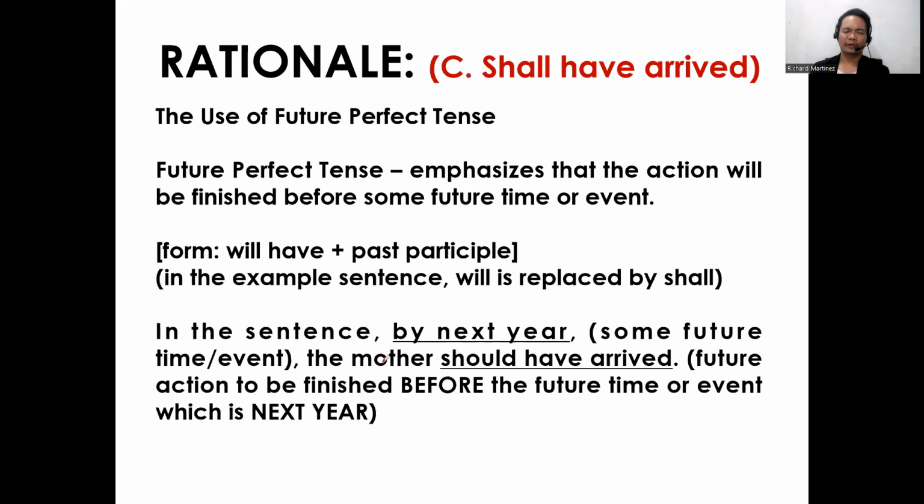The future perfect tense emphasizes that the action will be finished before some future time or event. The form is will have plus past participle. In the example sentence, will is replaced by shall. In the sentence, by next year, the mother should have arrived, or the future action is to be finished before the future time or event, which is next year.